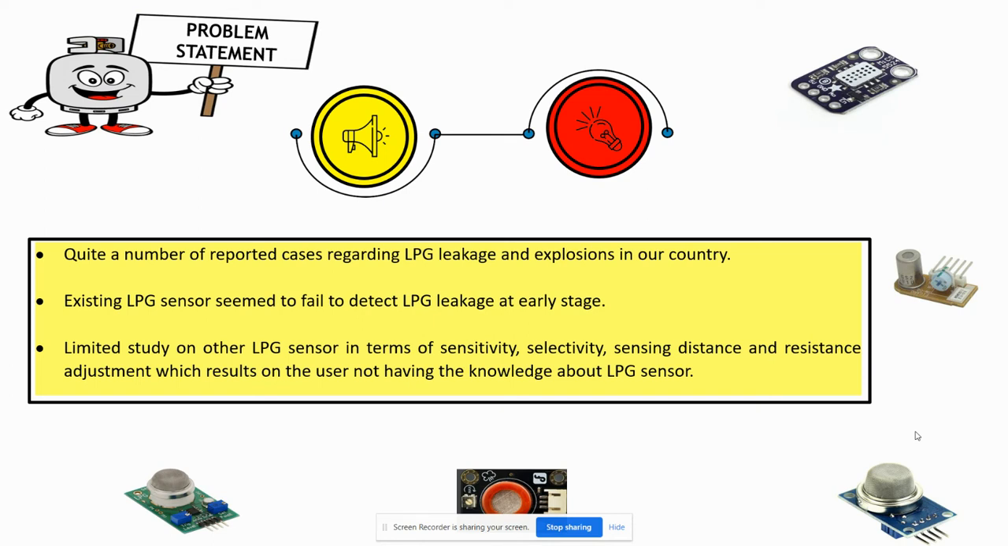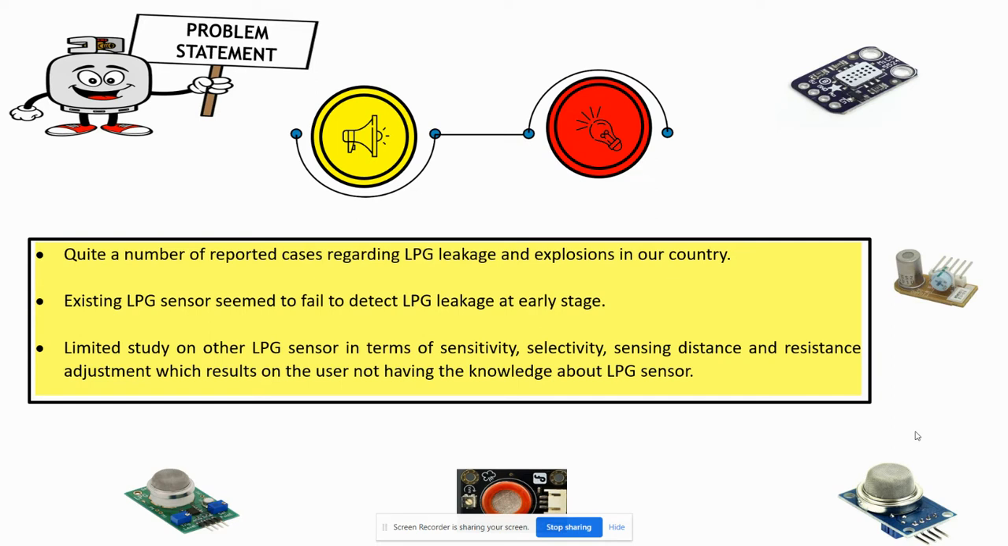There have been quite a few reported cases in our country regarding LPG leakage and explosions, where most of them are catastrophic and involve fatality. The LPG gas sensor is a very appropriate effort in dealing with early detection of LPG leakage to minimize the occurrence. However, there are limited studies and research involving different models of readily available LPG gas sensor on the market other than MQ6 gas sensor.